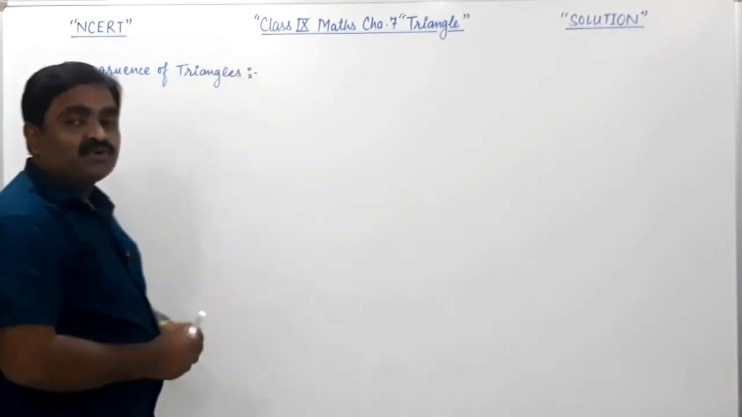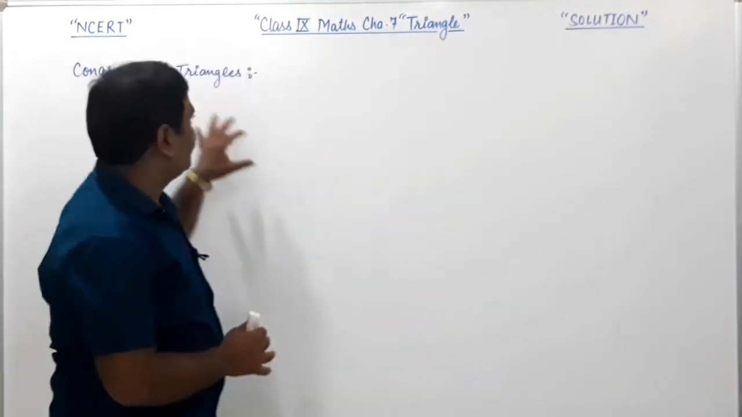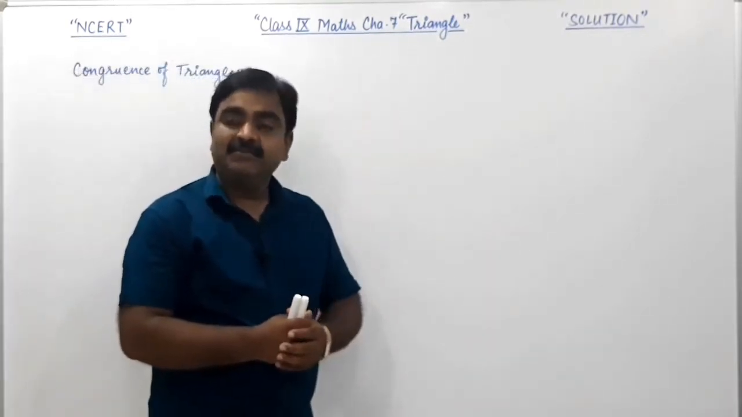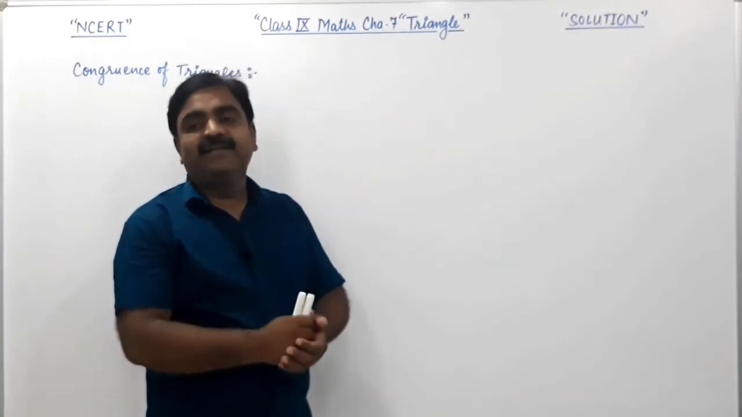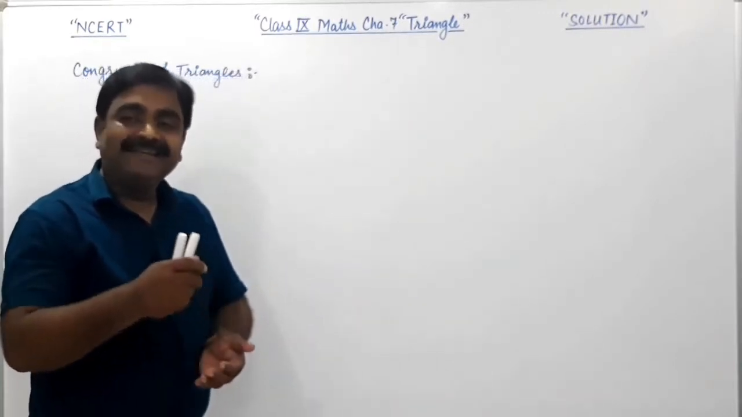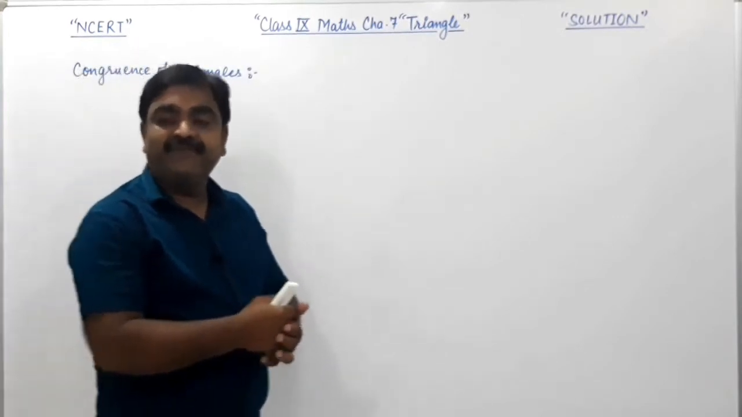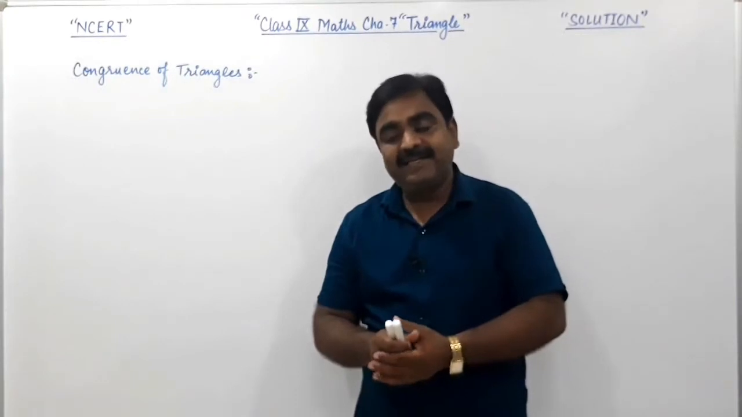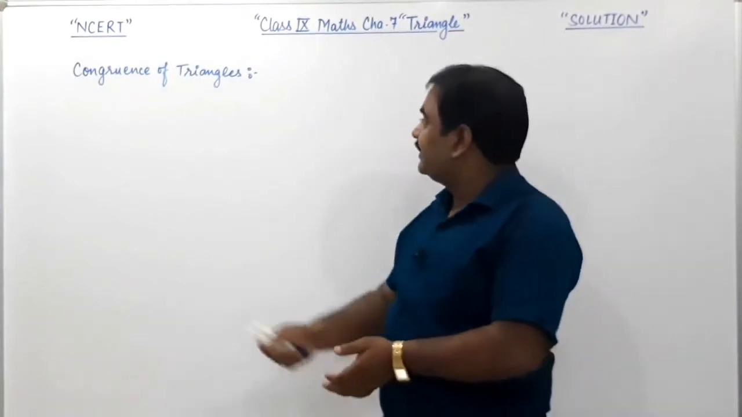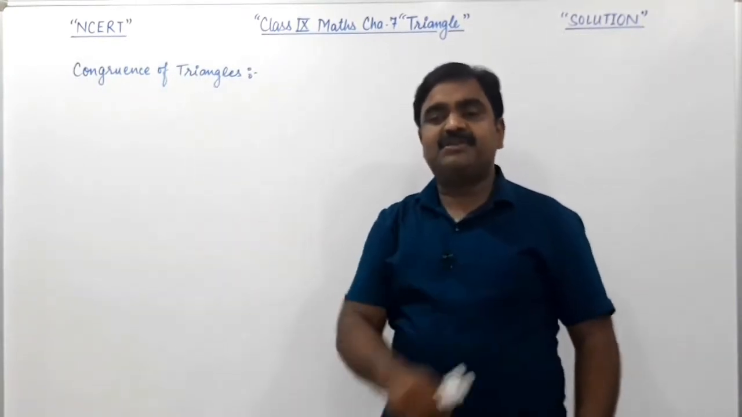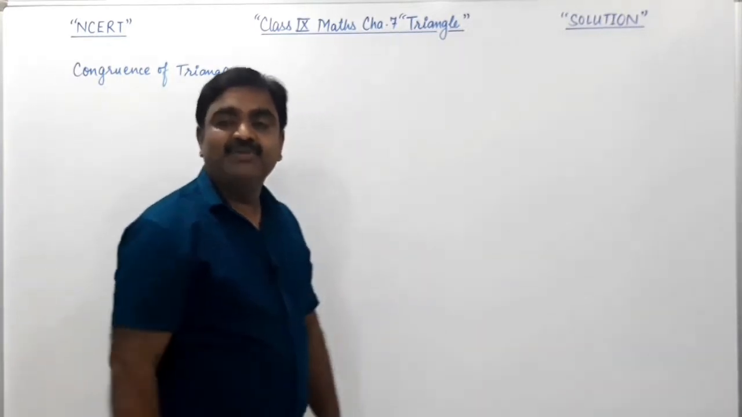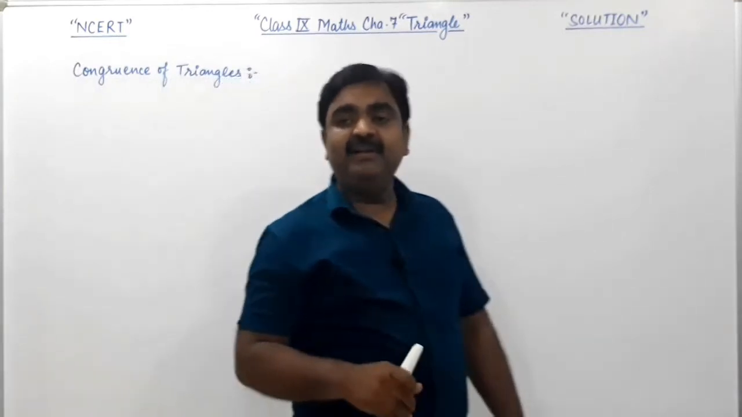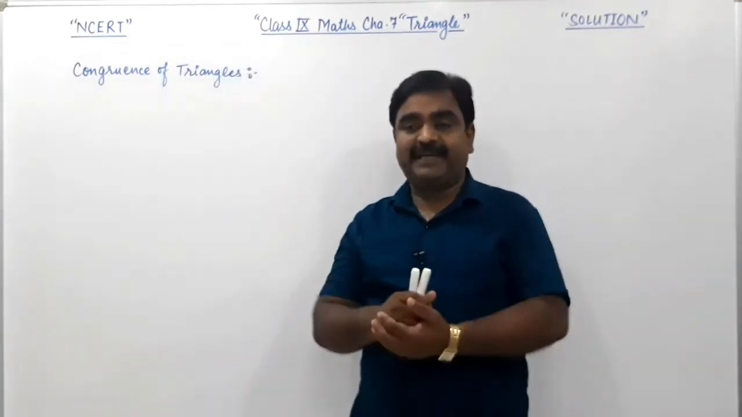Right friends? So as we are going to study the congruence of triangles, this is the first topic of this chapter, Triangles. But friends, before starting the congruence of triangles, let us understand what is a triangle and how many types of triangles there are. So before starting our topic, congruence of triangles, we are going to study what is a triangle and how many types of triangles.